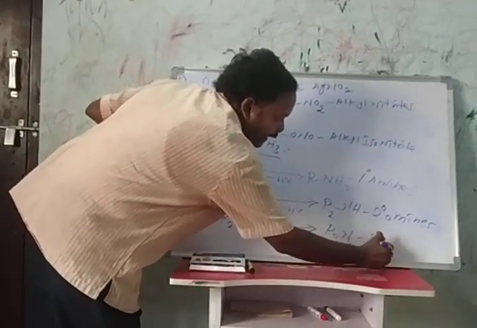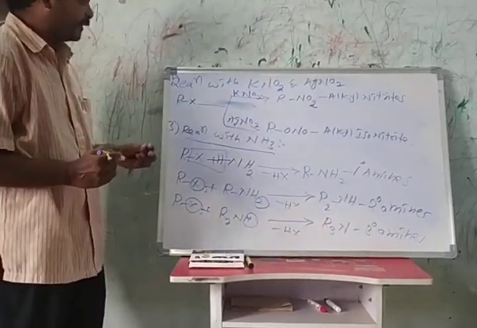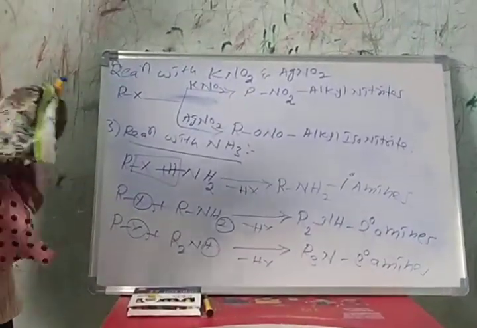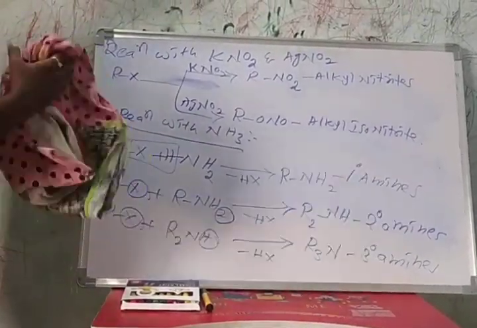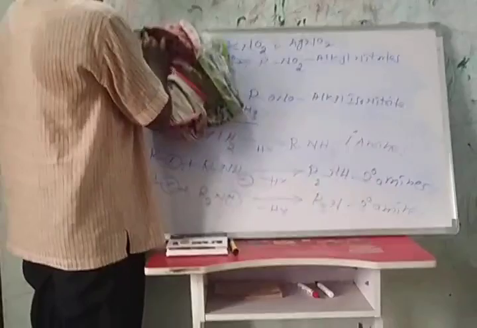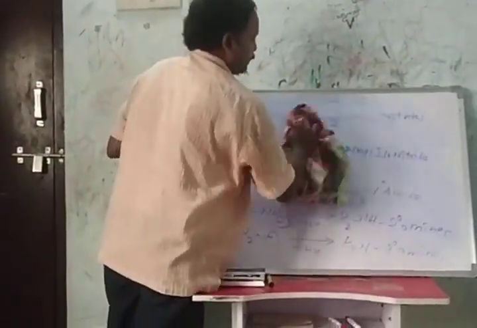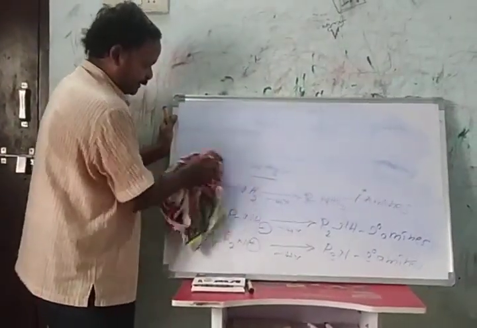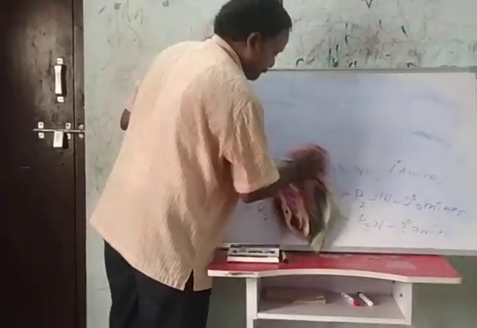R3N we call a tertiary amine. This is the reaction with ammonia. Okay, in continuation, we'll see some more chemical reactions: reaction with water, reaction with hydrogen, reaction with aqueous potassium hydroxide.